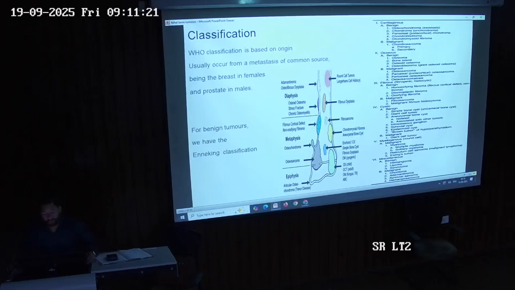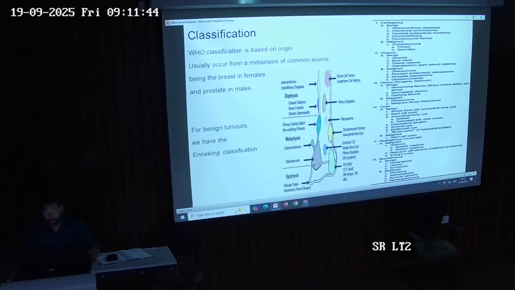Under osseous, benign are osteoma and osteoid osteoma, and malignant is osteosarcoma. Under fibrous, benign is non-ossifying fibroma, and malignant is fibrosarcoma.